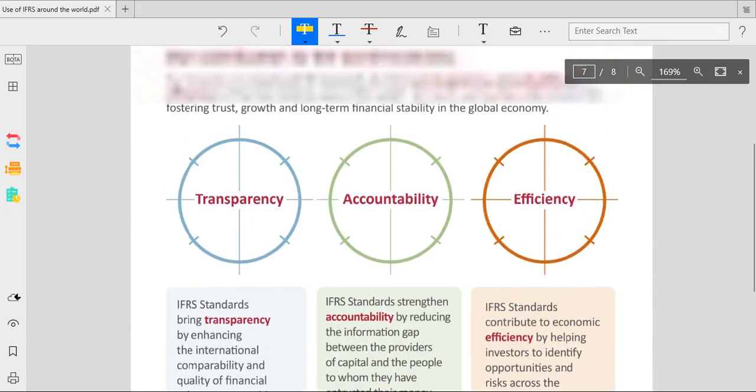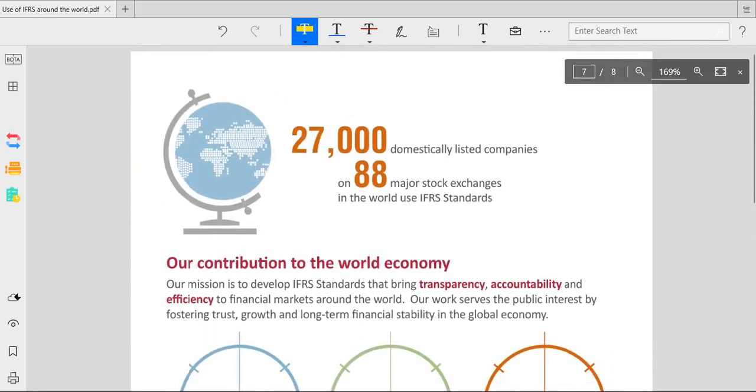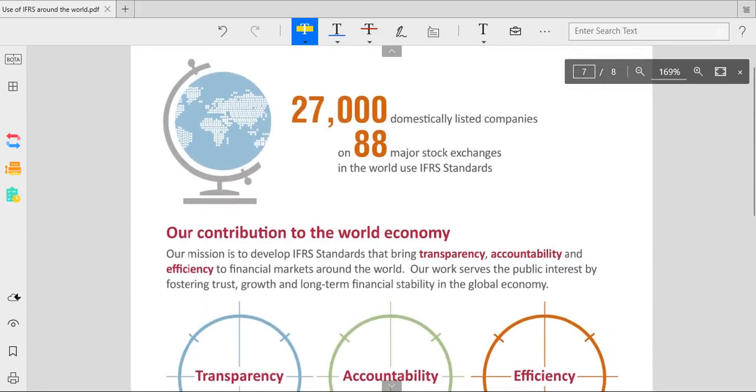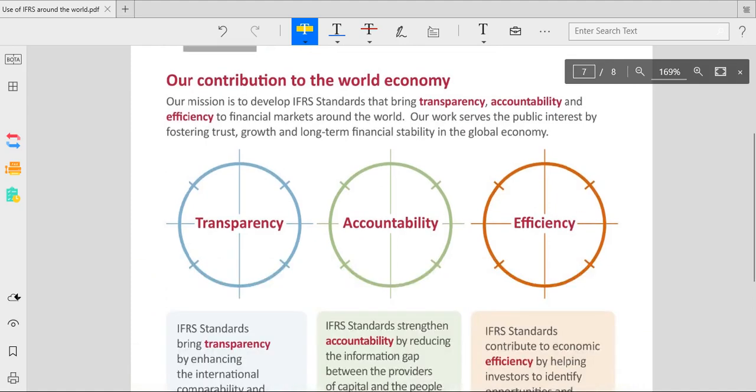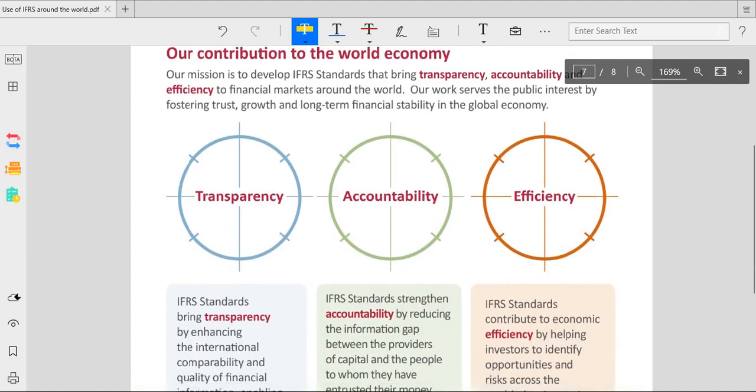see this, the contribution. Mainly 27,000 domestically listed companies on 88 major stock exchanges in the world use IFRS. The contribution means the IFRS contribution. They need to develop IFRS standards, bringing transparency, accountability and efficiency in the financial markets around the world. Their work serves the public interest by fostering trust, growth and long-term financial stability.